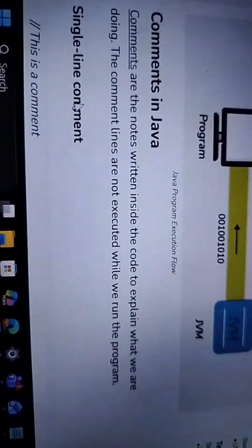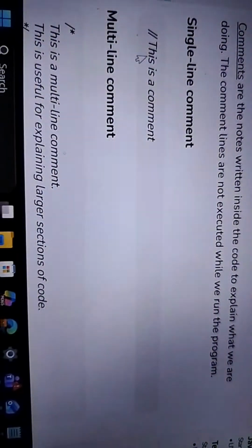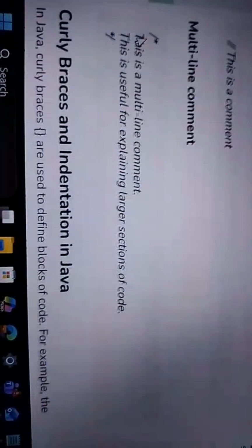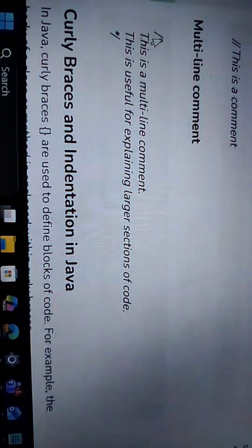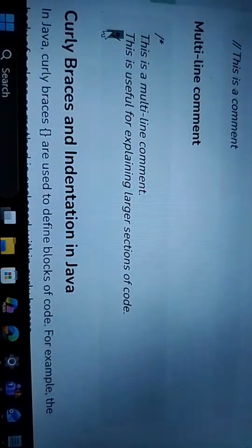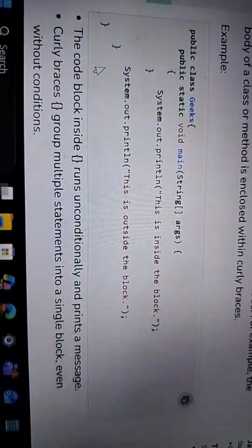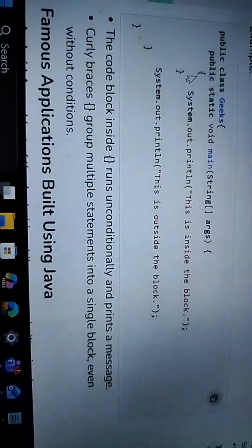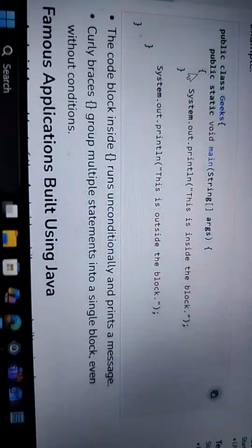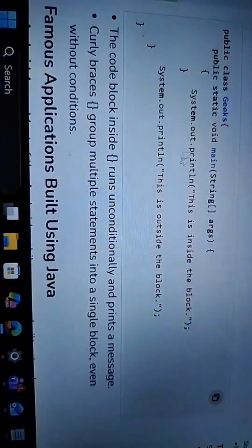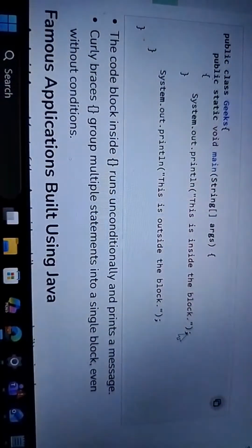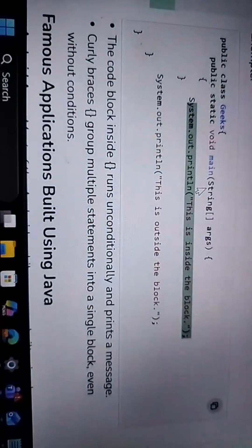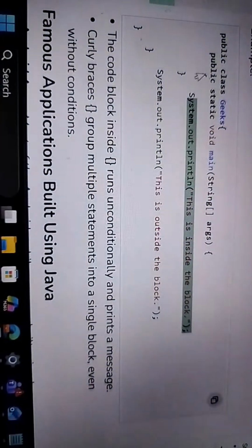Okay, there are two types of comments. This type of comment we can say is a single line comment. This type of comment we can say is a multi-line comment. Curly braces are the scope of the lines, like System.out.println inside it. If I am using only a single line, like this only single line System.out inside the main function, we don't need the curly braces.